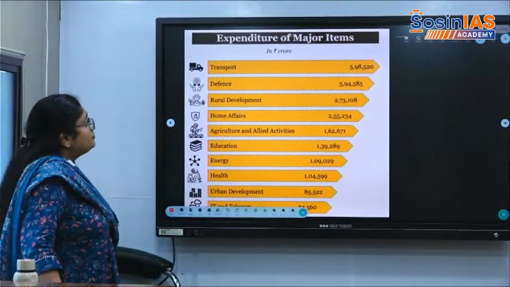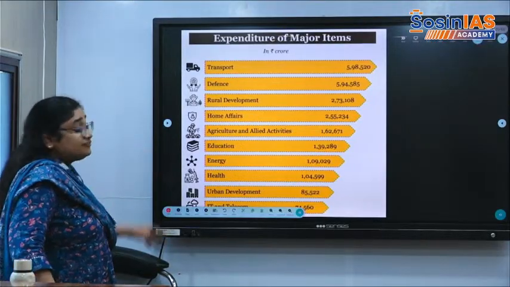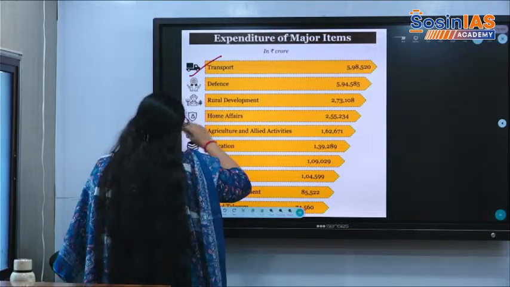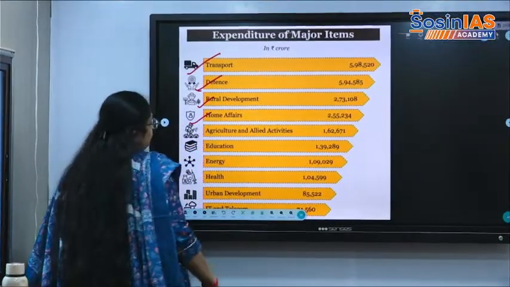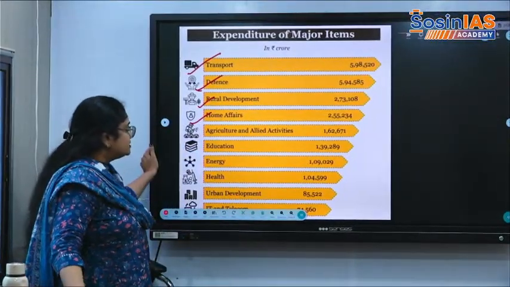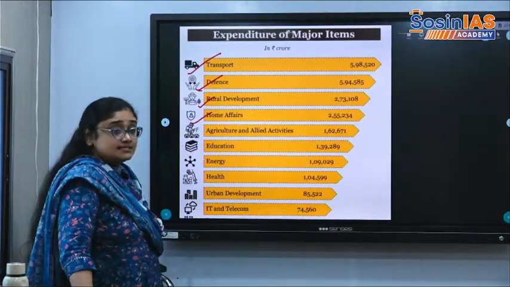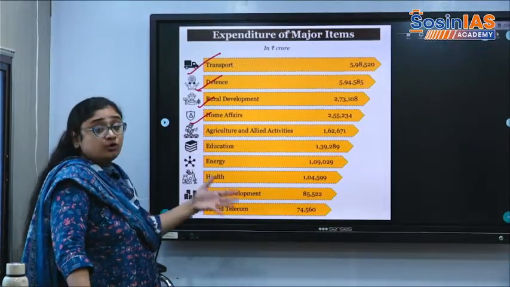Expenditure of major items in different sectors. In the transport sector, most of the allocation is done for expenditure. Then defense, rural development, home affairs, agriculture, education, energy, health, urban development and IT, telecom. There are a few more sectors, but we can't remember more than 5.